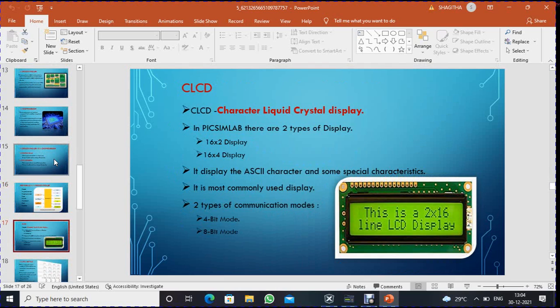CLCD. CLCD stands for Character Liquid Crystal Display. In PICsimLab, there are two types of display. One is a 16x2 display and another one is a 16x4 display. It displays ASCII characters and some special characters. It is the most commonly used display. There are two types of communication modes. One is 4-bit mode, another one is 8-bit mode.